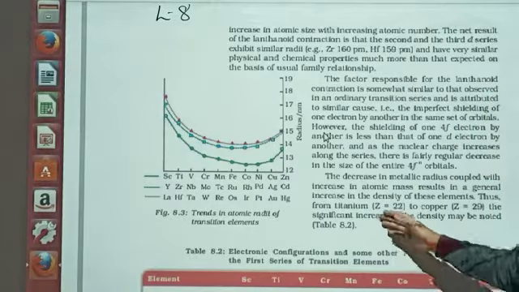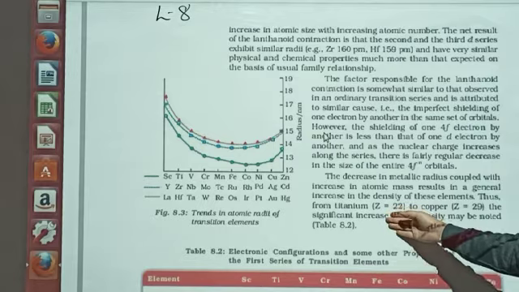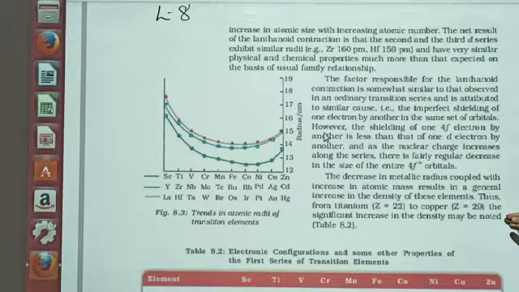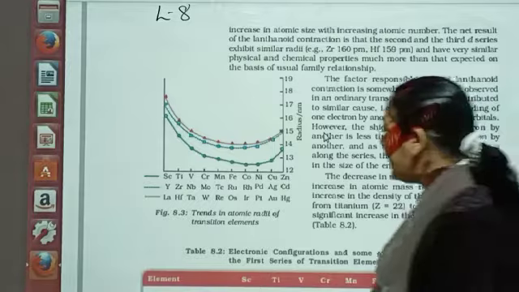So here we are able to see that from titanium, wherein your Z is 22, आपका atomic number क्या है? 22, and when it goes on increasing till copper, what will happen? The density will go on increasing. Fine. Next.